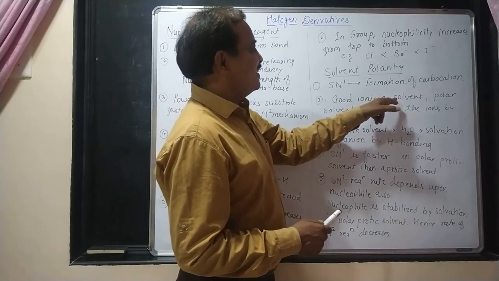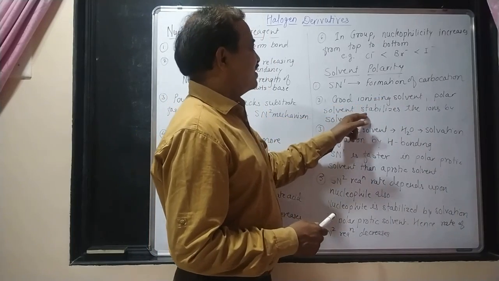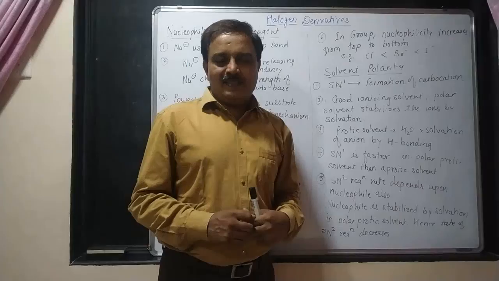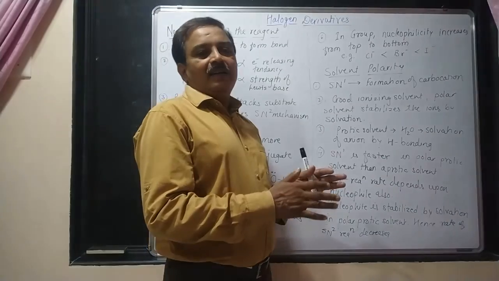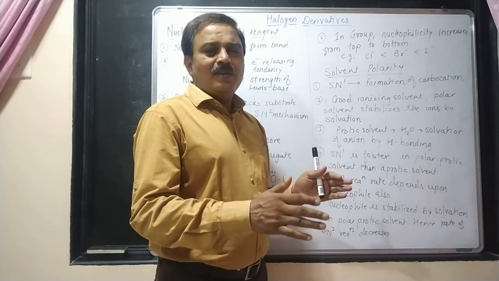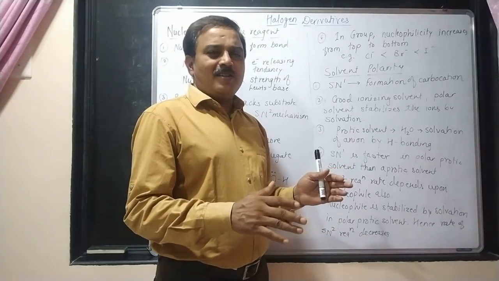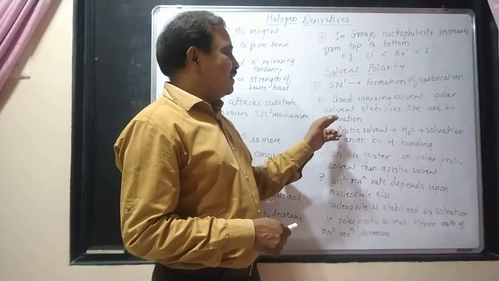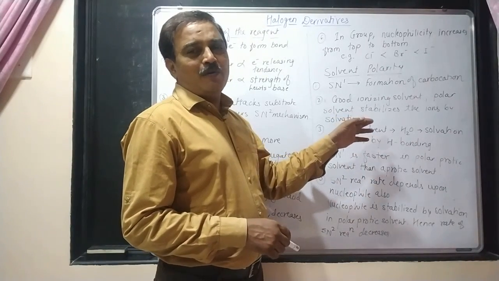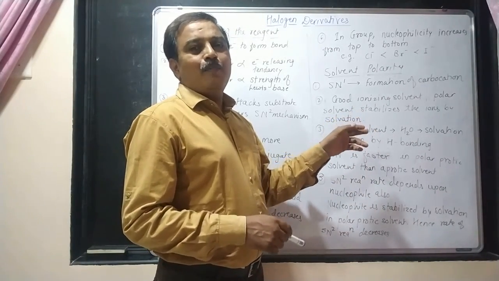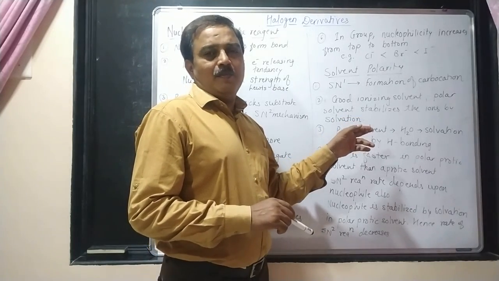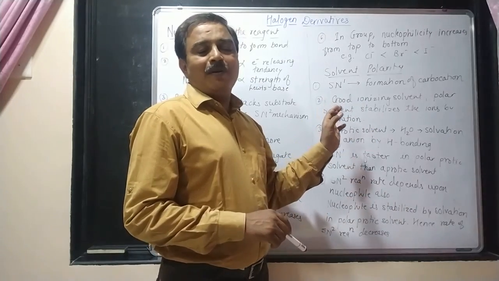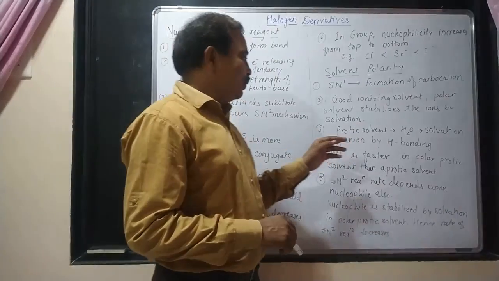So, a good ionizing solvent, a polar solvent, stabilizes the ion by solvation. In this case, when tertiary butyl bromide undergoes a slow step, it forms a tertiary butyl carbocation and Br minus is given out there. So that Br minus will form a hydrogen bond with the water molecule, a polar protic solvent. So Br minus will be solvated by forming a hydrogen bond with the water molecule.